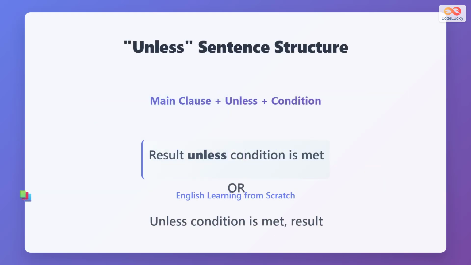Sentences with unless have two common structures. One is main clause followed by unless and the condition. For example, "I will go unless it rains." The other puts unless at the beginning, followed by the condition and then the main clause. Both structures express that the main action depends on the condition not happening.